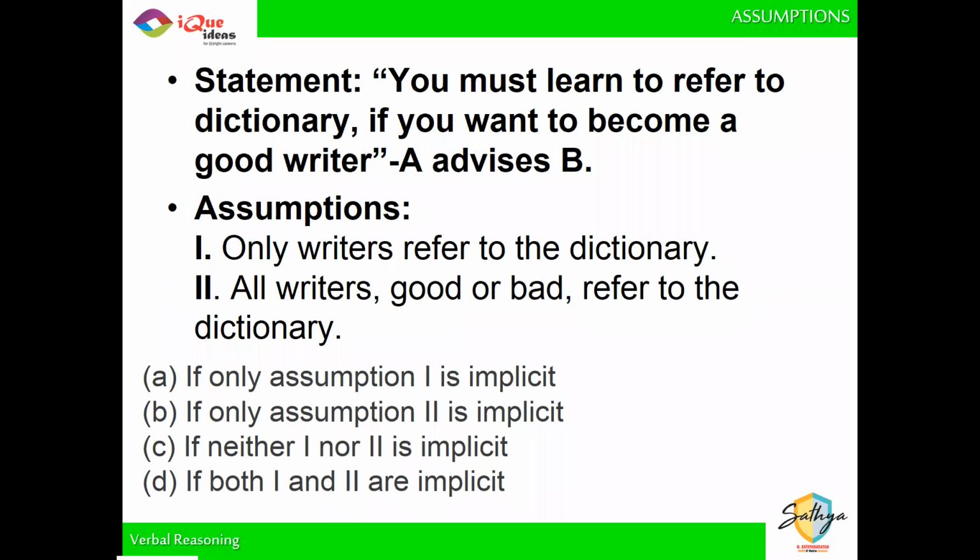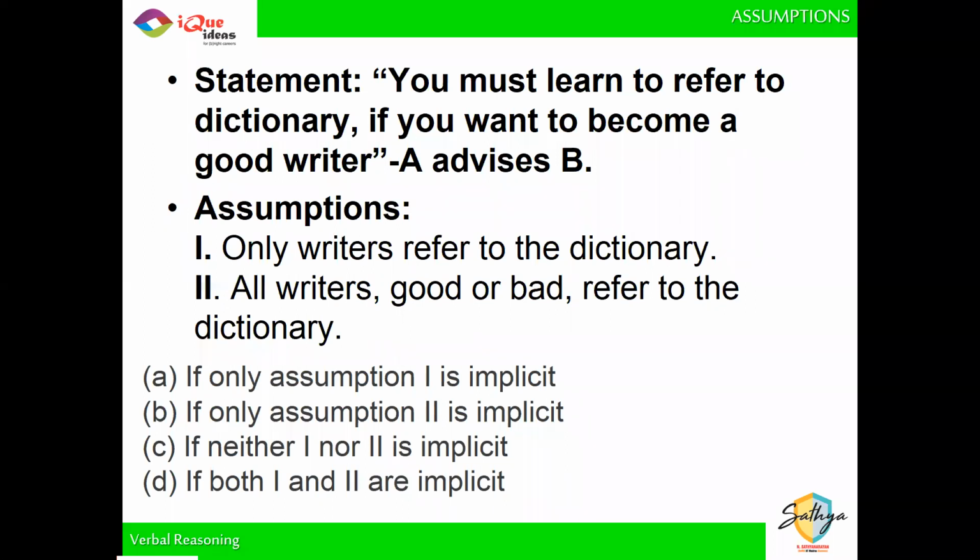So guys, again, the basic funda is you must challenge the assumptions and see whether that assumption has to be present for the statement, or can we have a reverse assumption and still have validity of the statement. The statement says you must learn to refer to a dictionary if you want to become a good writer. Okay. Assumption. The first assumption says only writers refer to a dictionary. Why should only writers, does it matter if only writers refer to a dictionary? What if non-writers also refer to the dictionary? Does it affect my statement in any way?